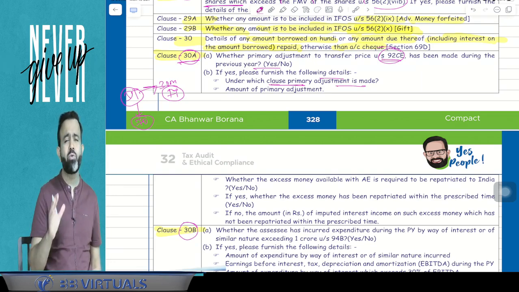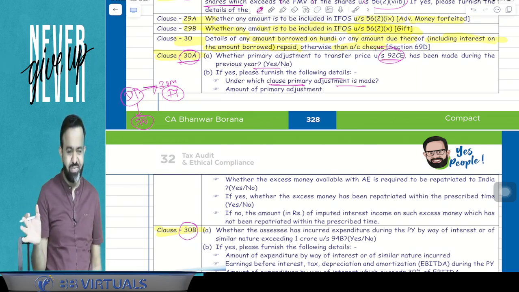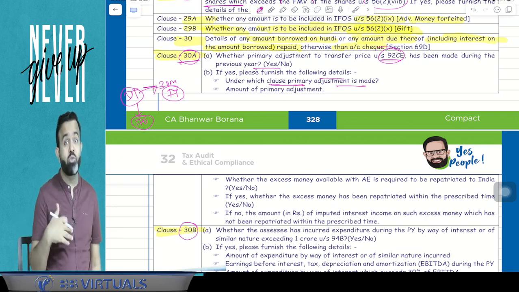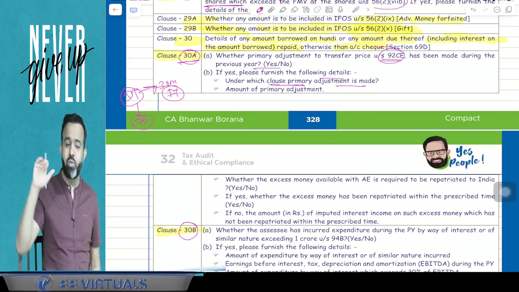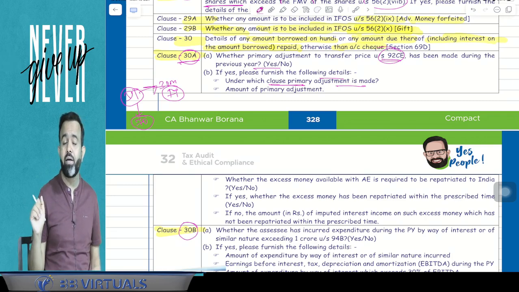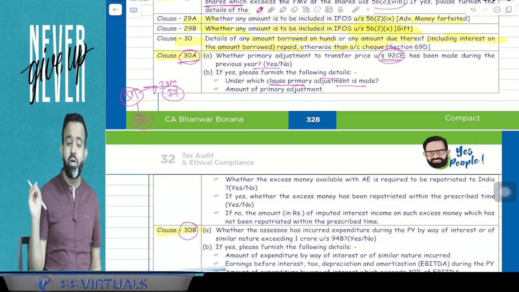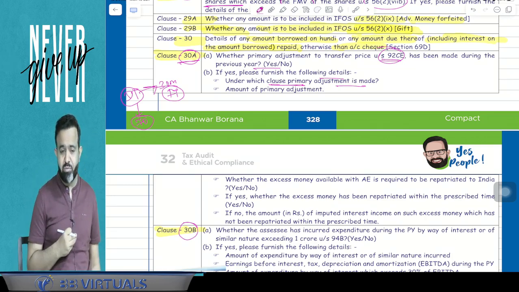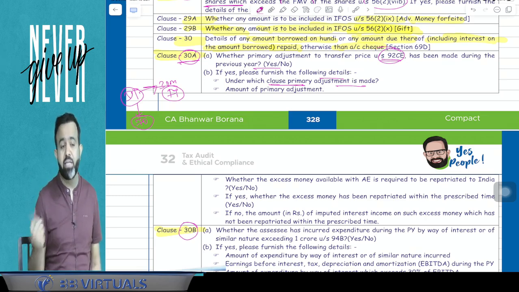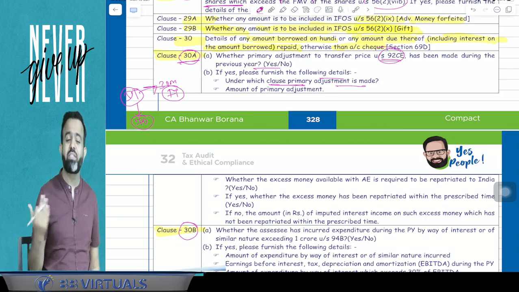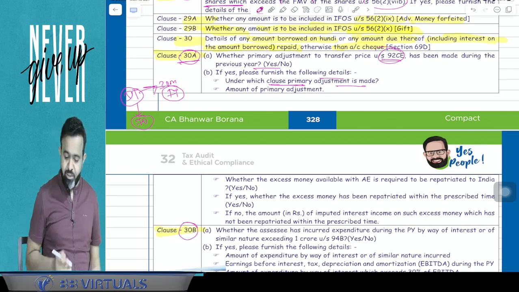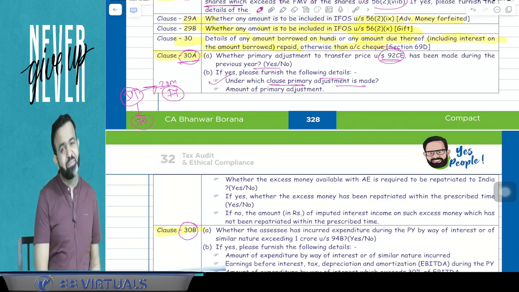Under which clause the primary adjustment is made: you know that there were 5 clauses in transfer pricing. One was suo motu made by the assessee, or made by order of the assessing officer or appellate authority, or due to an APA, advanced pricing agreement, or due to the MAP, or due to the safe harbour rule. How that primary adjustment is made, you have to select here.